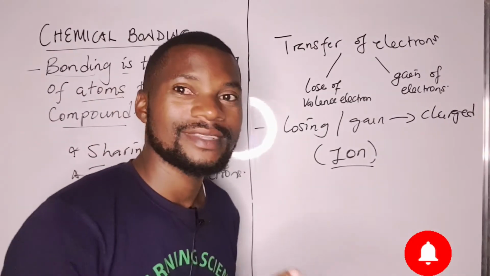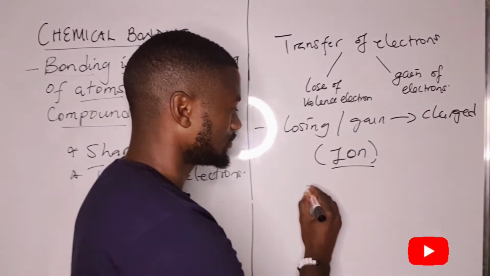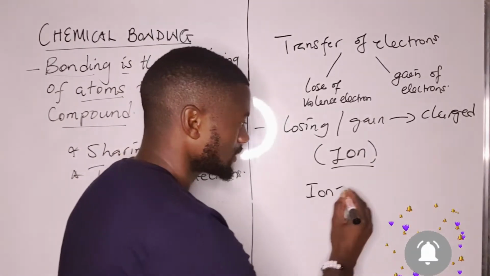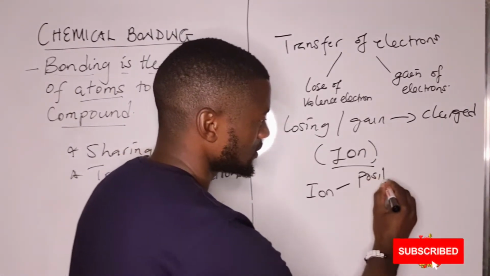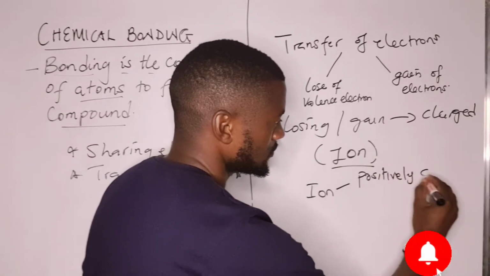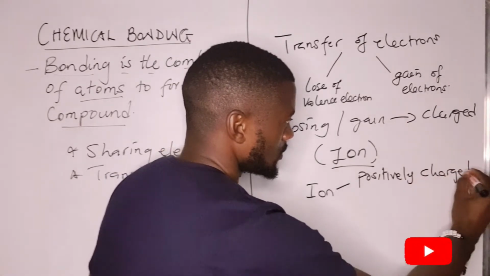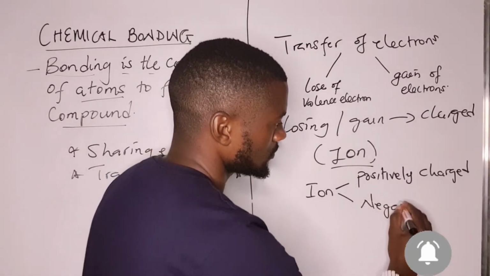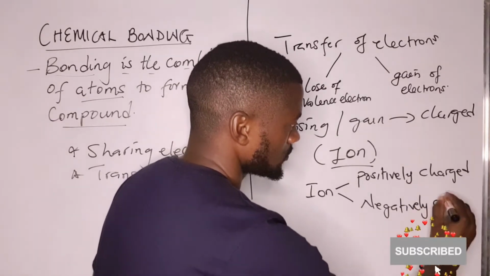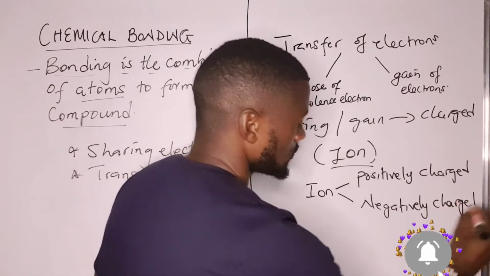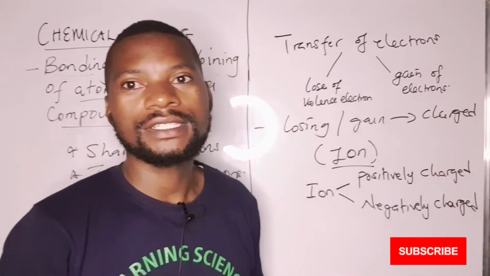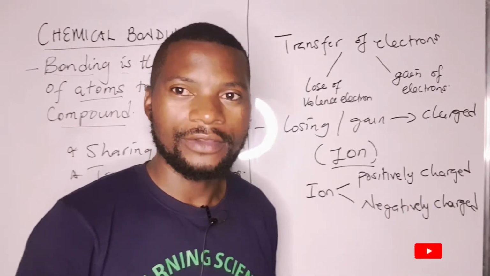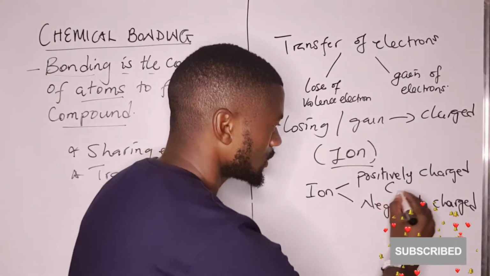The ion, as a charged particle, can either be positively charged or negatively charged. A positively charged ion is called a cation.